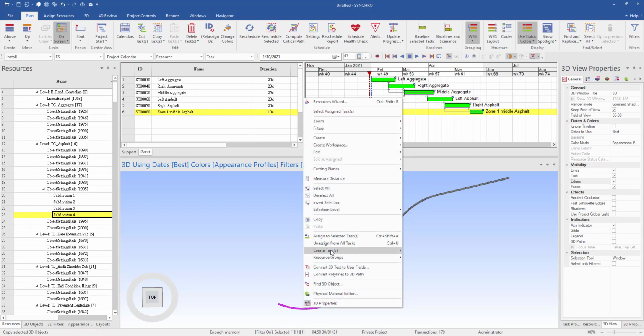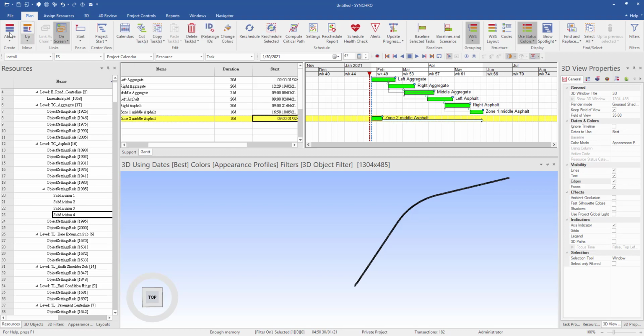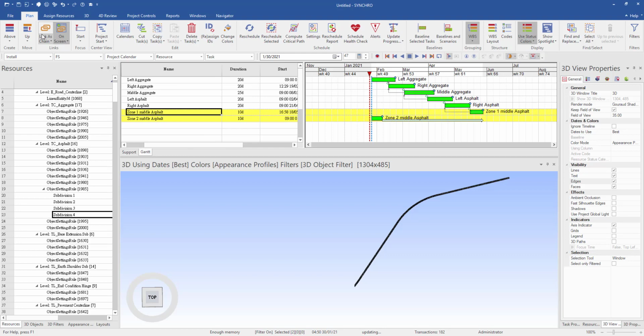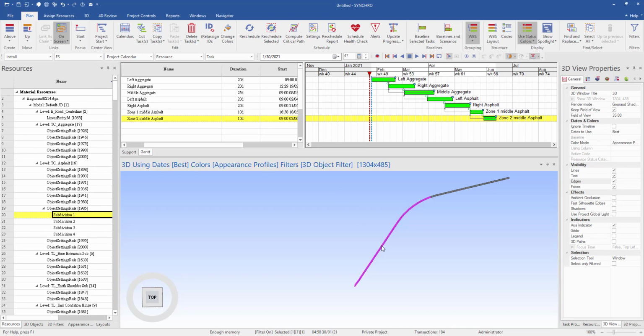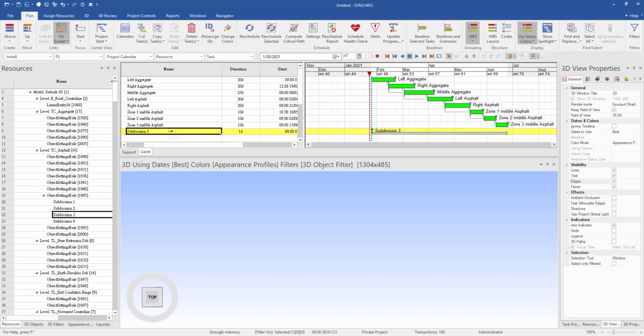and create a task again, and give the name again. Then I repeat the step for the last zone to create a task, and give the name again.